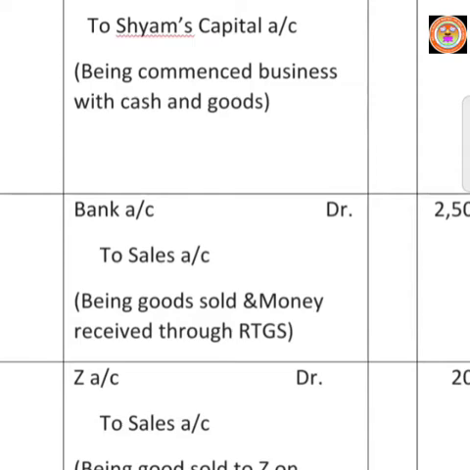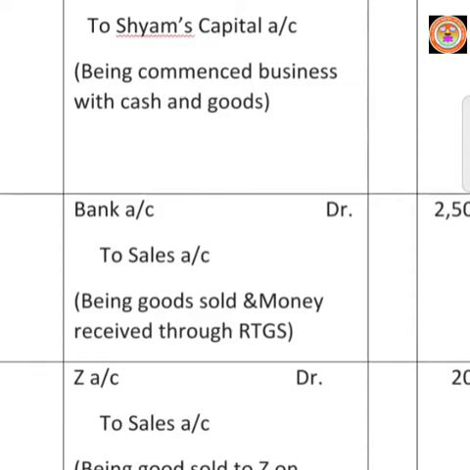When we receive money through RTGS, net banking or any other online payment, we don't receive money in the form of cash. We will receive the money through our banker. So the receiver of the money is the bank.